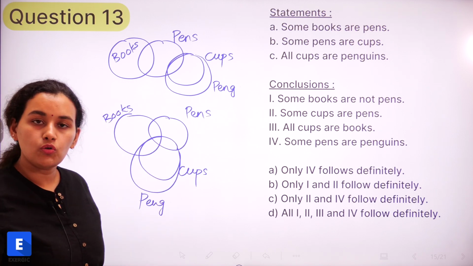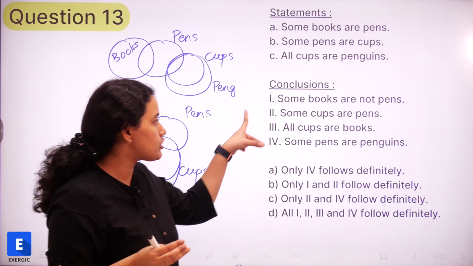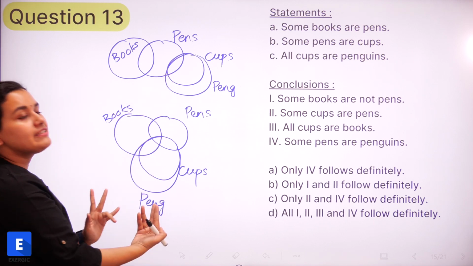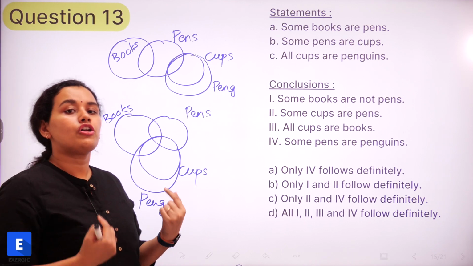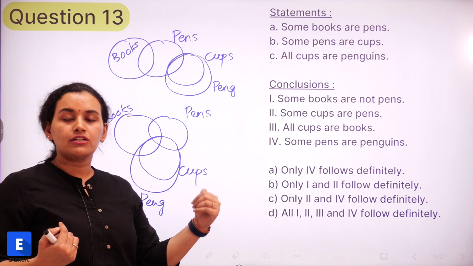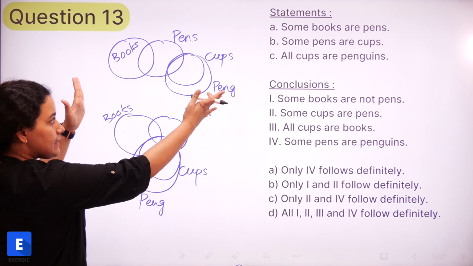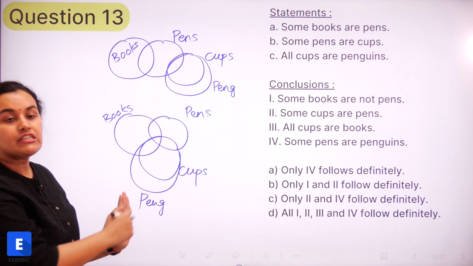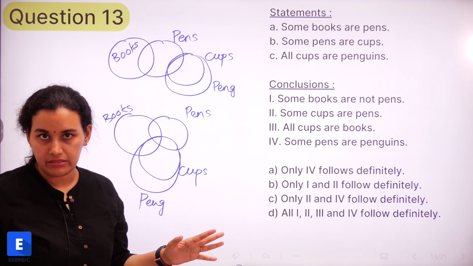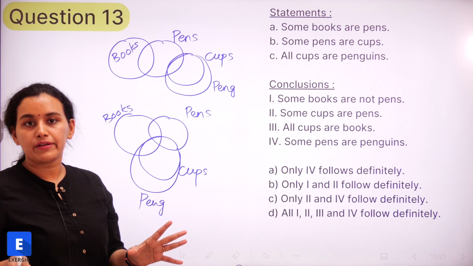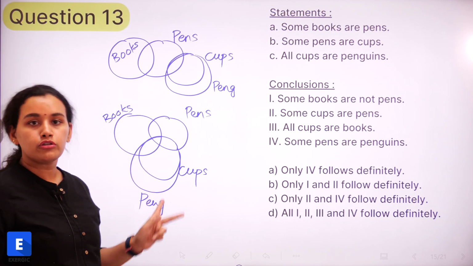Now let us see which of the conclusions most definitely follow. So the key point here is that these conclusions have to be true for both of these situations, right? Only then can we say that yes, it's a logical conclusion, or the conclusion definitely follows, or the conclusion follows logically, right? So the conclusions have to be true in this scenario as well as this scenario. If it is true in only one of the scenarios, then it does not follow. It is not the required answer. Is this clear? So that's the most important thing. It's not enough if it follows in any one. It has to follow in both of the situations.